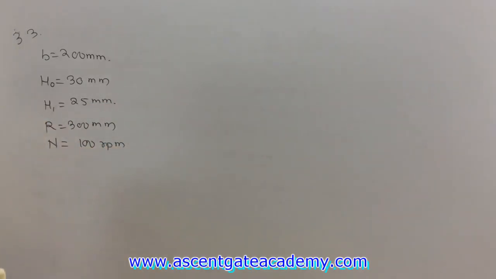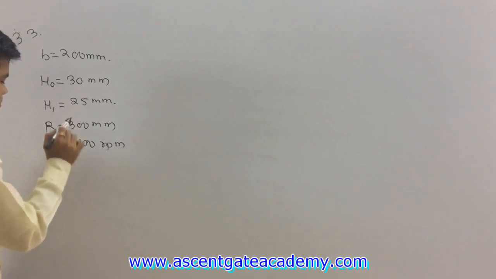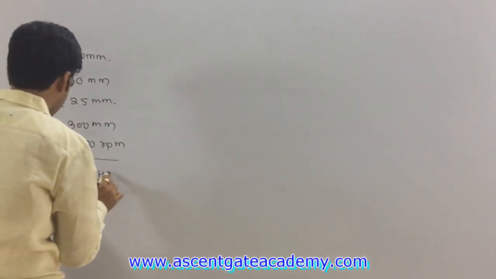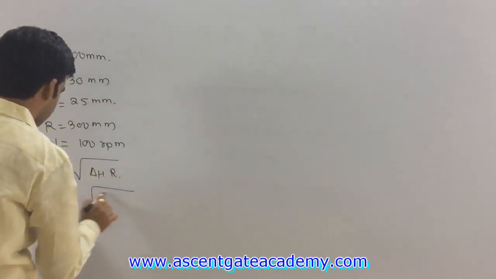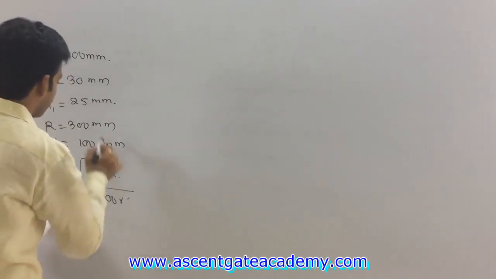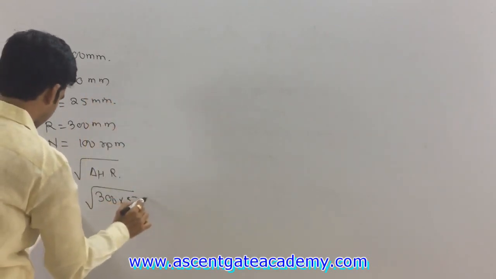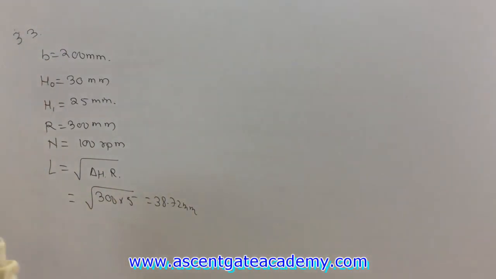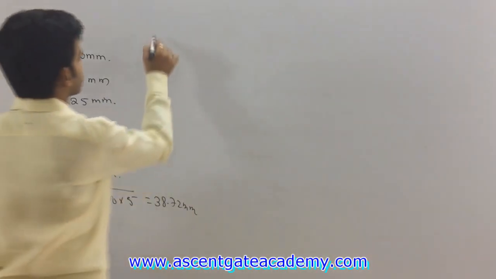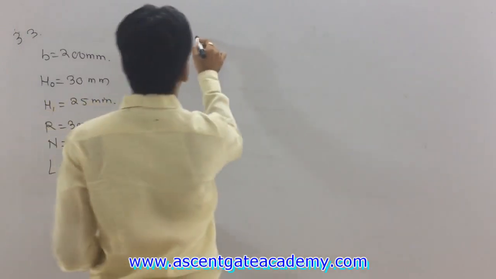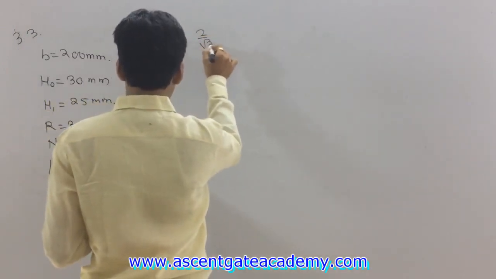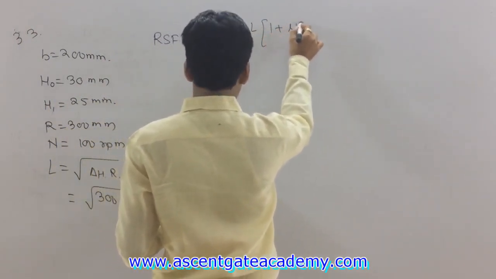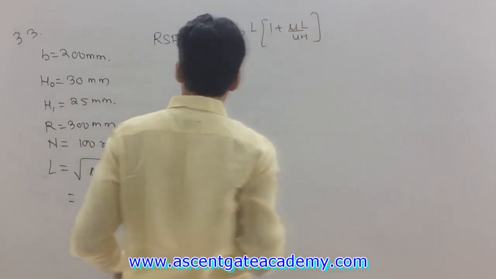Okay. So first thing we want to determine is the contact length. So what is this contact length? Under root of del H into R. So just put the value. So this will be equal to under root of 300 into 30 minus 25, which is equal to 5. So this will be equal to 38.72 mm. First thing. Second thing, we have to determine roll separating force. And we know the formula of roll separating force, that is 2 by root 3 sigma y B into L into 1 plus mu into L upon 4H.